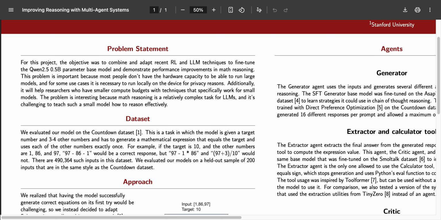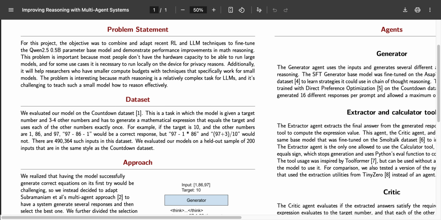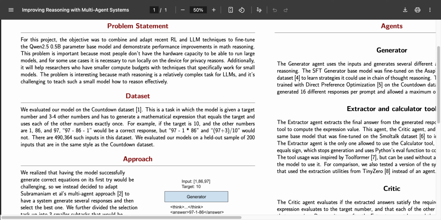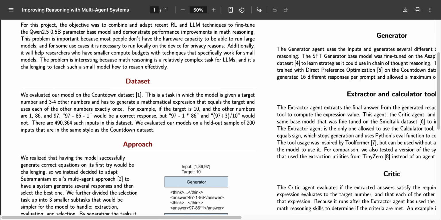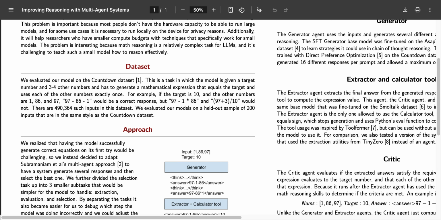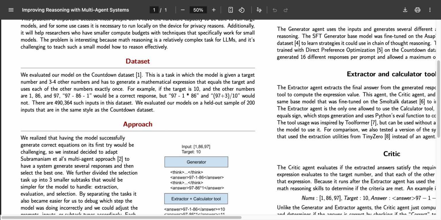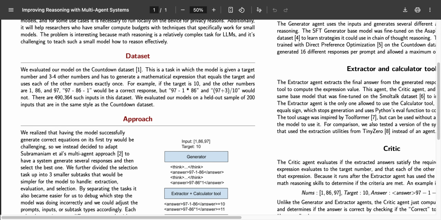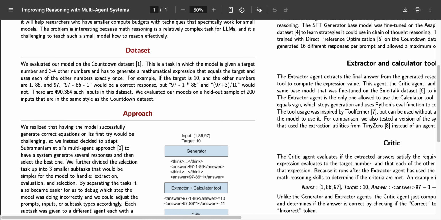The task is posed with the Countdown dataset. Models are given a target number and need to use the other numbers exactly once in a mathematical expression that equals the target. If the model's output is correct, the equation gets a score of 1. If it uses an equation with the wrong numbers, or when it doesn't reach the target, it gets a score of 0. Otherwise, it gets a score of 0.